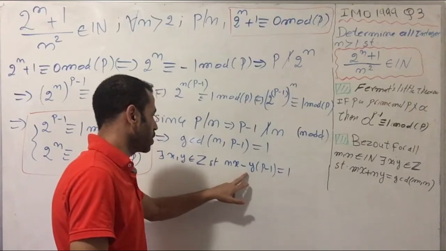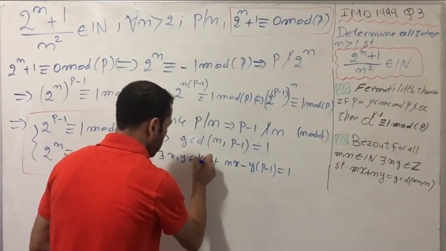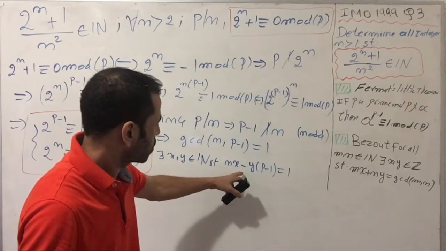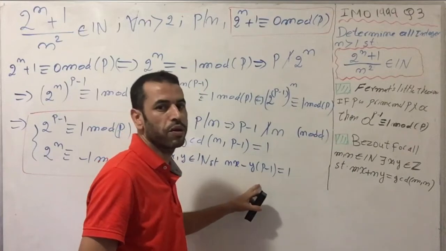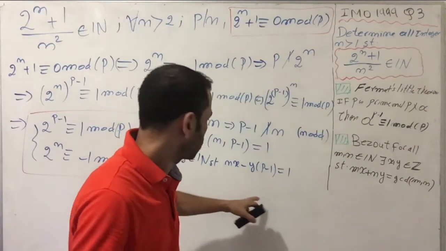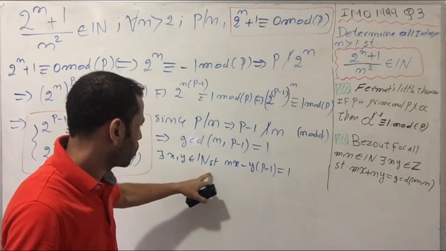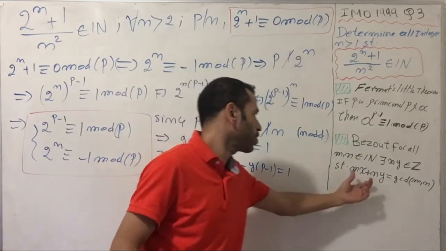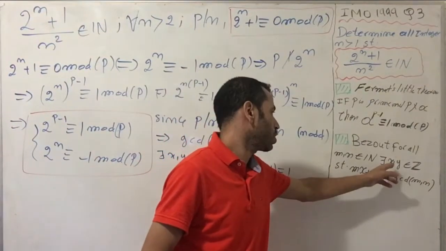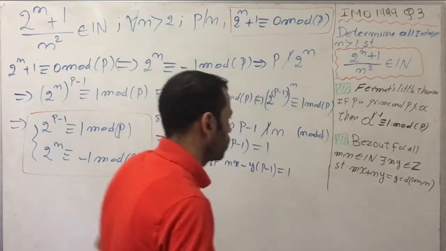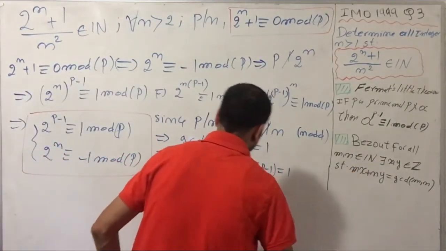Since I have a minus sign, I push the minus sign inside so that x and y become natural numbers, because I want x and y to be positive. So I'm taking the special case of this basic theorem, where x and y are integers, positive or negative.